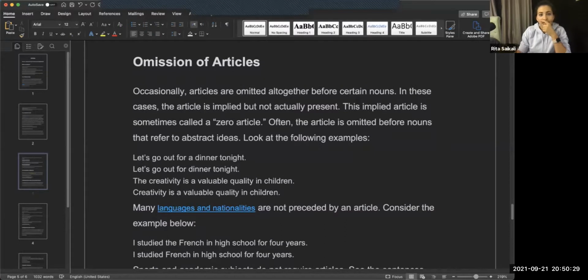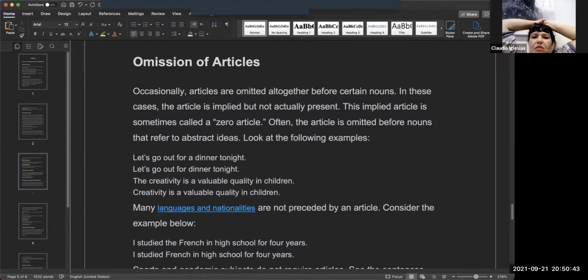Occasionally, articles are omitted altogether, so we don't need to use them before certain nouns. In these cases, the article is implied but not actually present. We're kind of saying it should be there, you understand that it's there, but we don't actually use it.